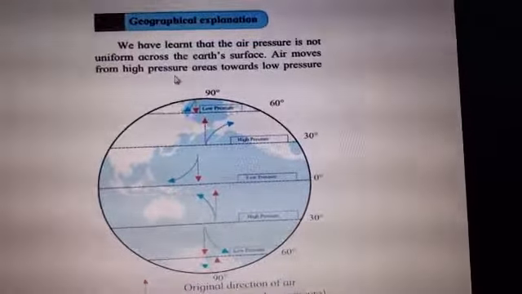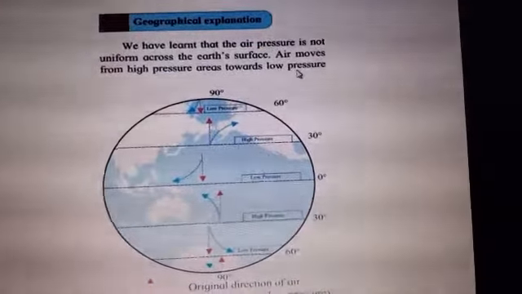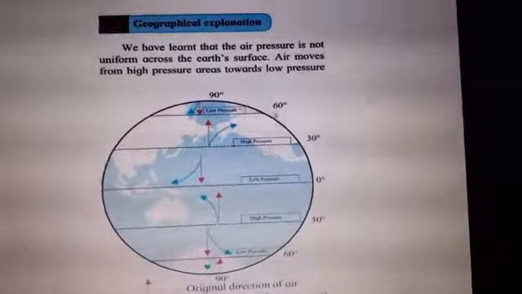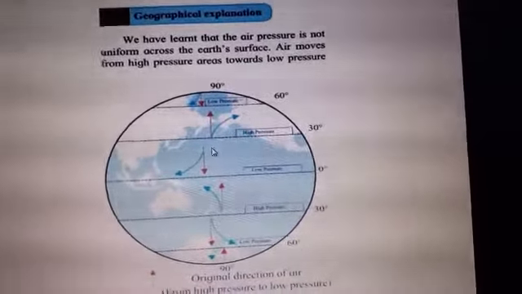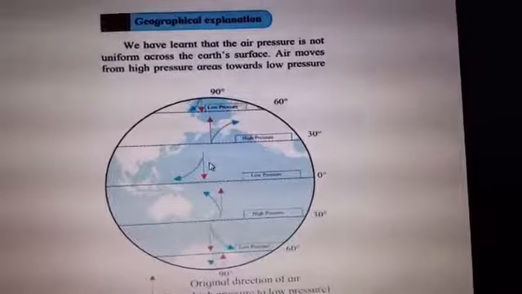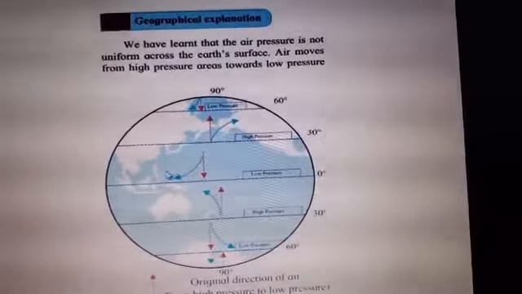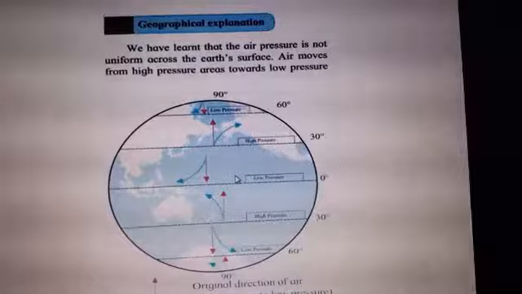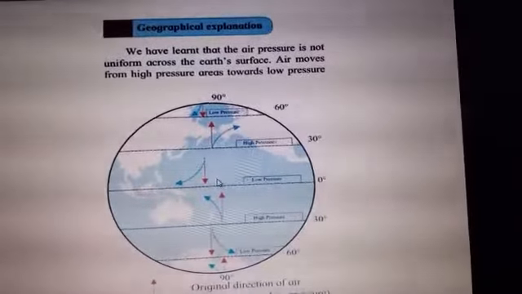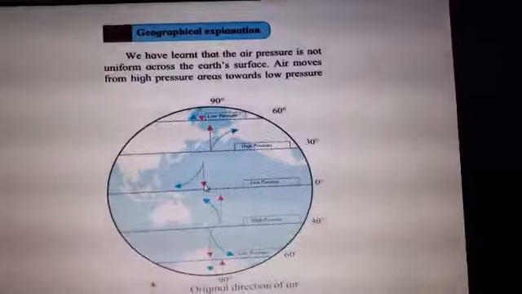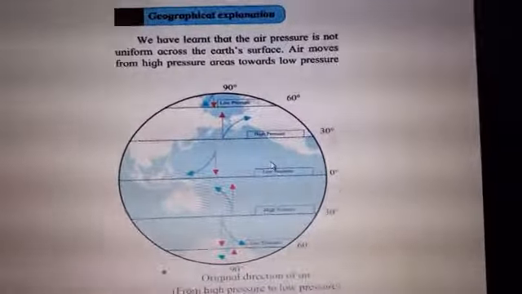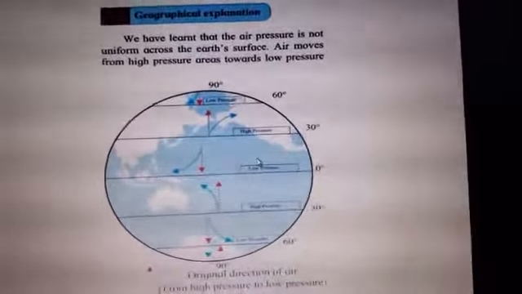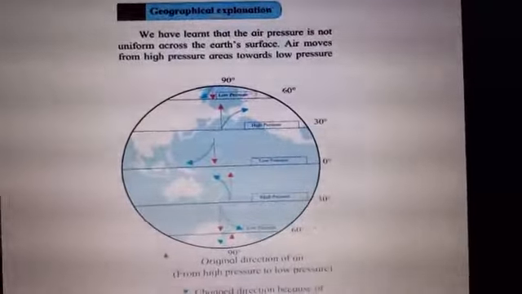Air moves from high pressure areas towards low pressure. Where is the air moving? From high pressure to the low pressure. Now for your kind information, children, where do we find high pressure of the air? That is on the earth's surface. When air comes in contact with the earth's surface, we find there is a high pressure. But it is not the same on the earth everywhere. It is dependent on the height of the place. So air pressure also differs according to the altitude of a place. Now let us see here.